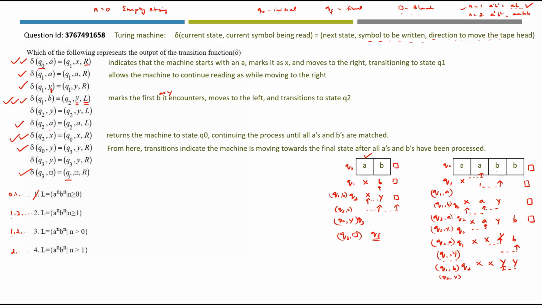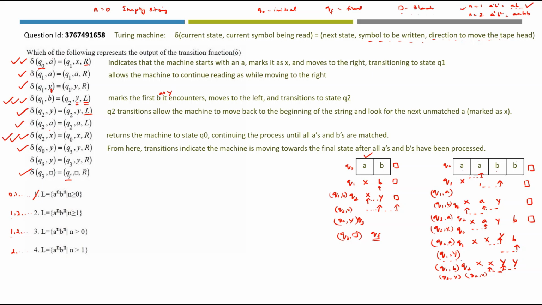Do we have any transition for Q2 comma Y? Yes, it is there. Q2 transitions allow the machine to move back to the beginning of the string and look for the next unmatched A marked as X. So now we are again moving back to the left. So from here we are moving to this particular X. What is this transition now? Q2 comma X. Do we have Q2 comma X? Yes, we have already seen it. Now we are changing to Q0 state here and we have to move towards the right. So taking this to be Q0 comma X, we are just moving towards the right.